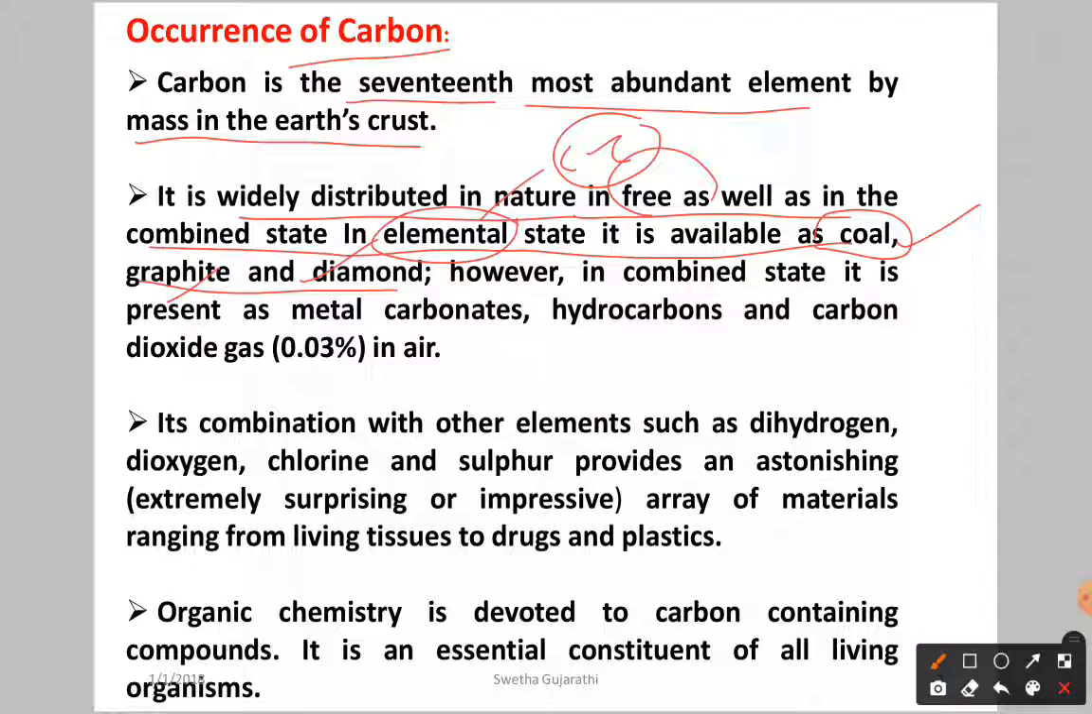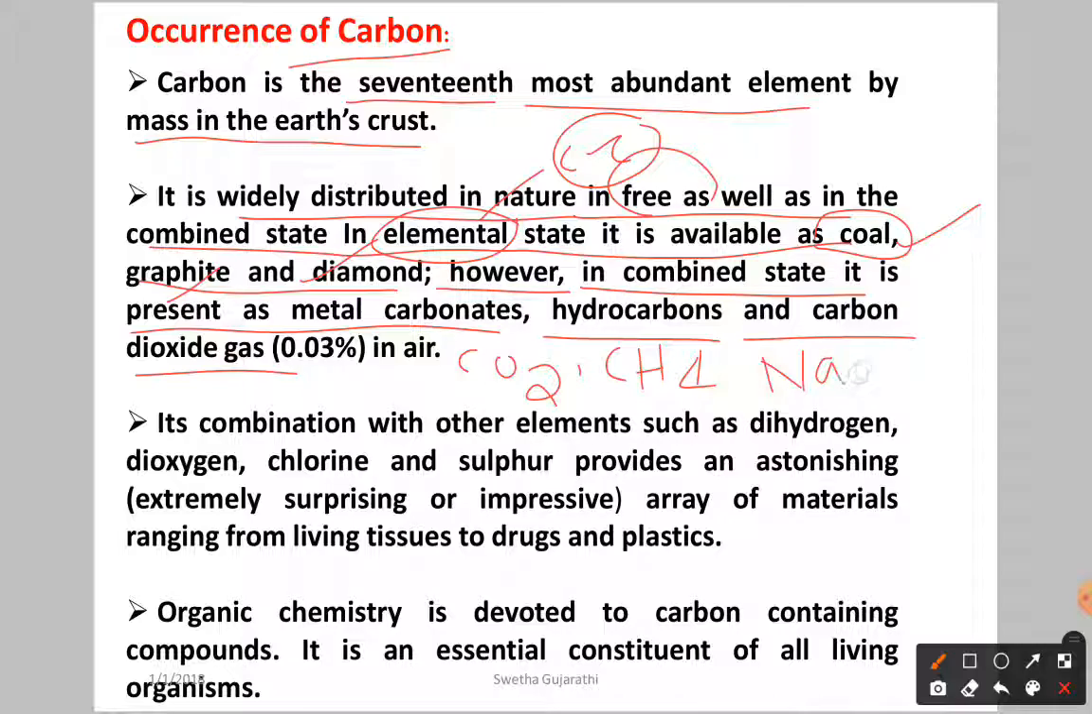In the combined state, it is present as metal carbonates, hydrocarbons and carbon dioxide gas, as you know very well, CO2. Hydrocarbons means we have methane, ethane, propane, alkanes. Carbonates we already discussed, for example sodium carbonate, Na2CO3. In that we have carbon. So it is available in the combined form also.